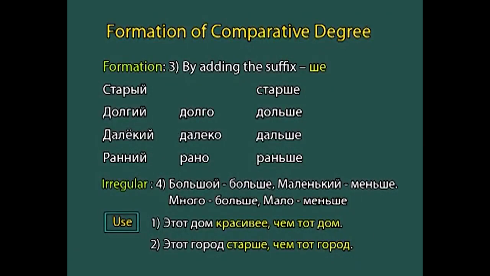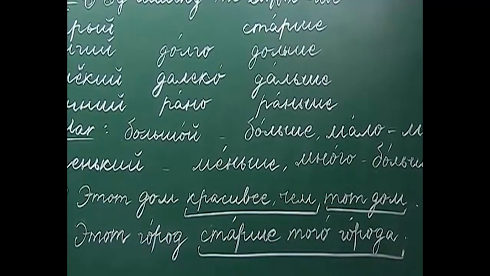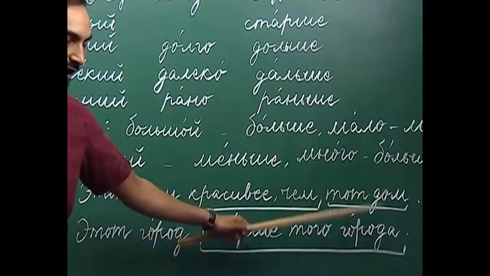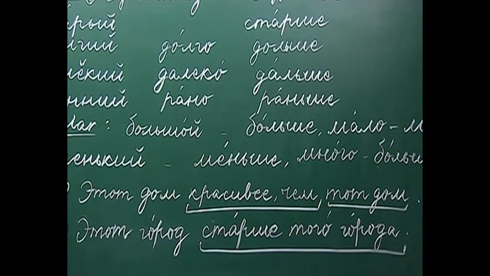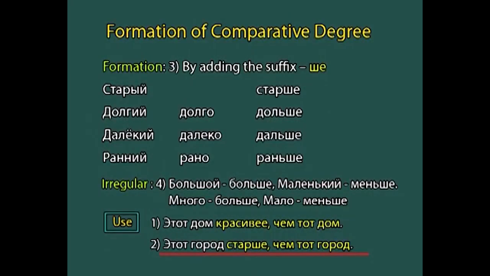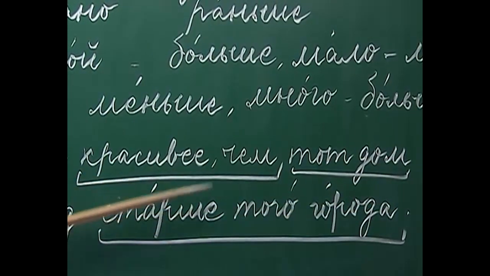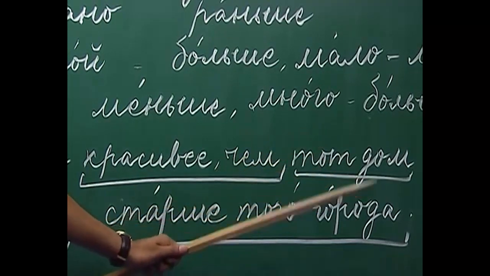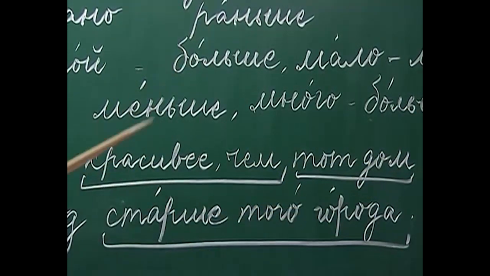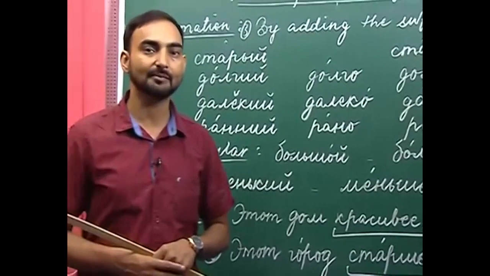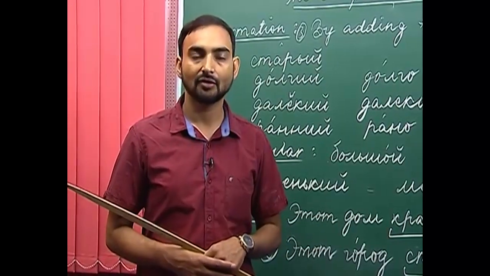And the other variant with which we can use the comparative degree in a sentence is by using the genitive case of the noun with which something is compared. For example, eta gorat starshe. So, this city is older, tavo gorada. As you can see, tavo gorada is in the genitive case. So, after the comparative degree, we are supposed to use the genitive case of the noun with which something is compared. So, these are two ways in which we can use the comparative degree of an adjective or an adverb.